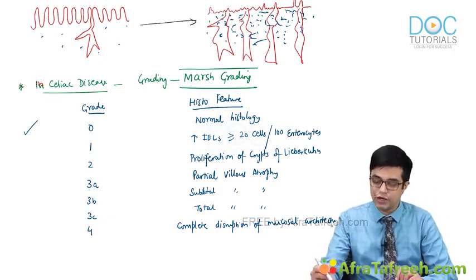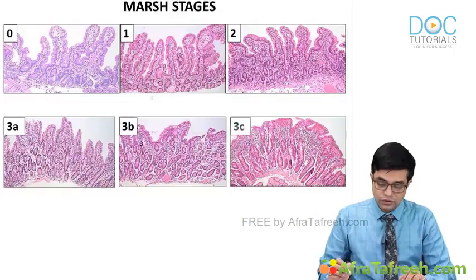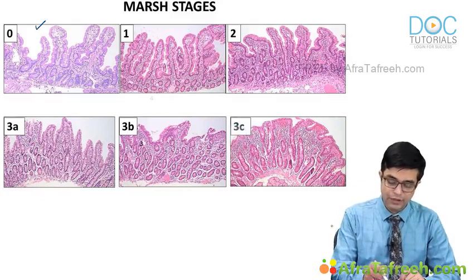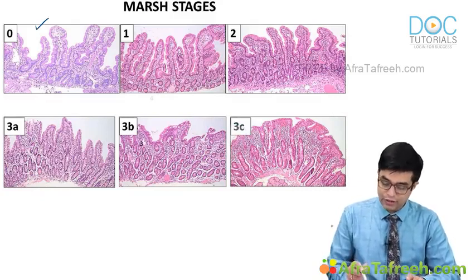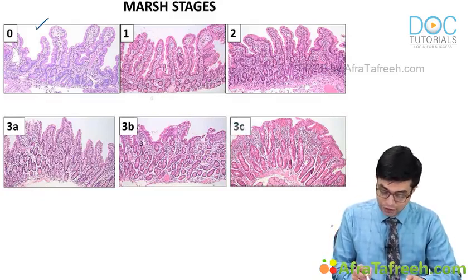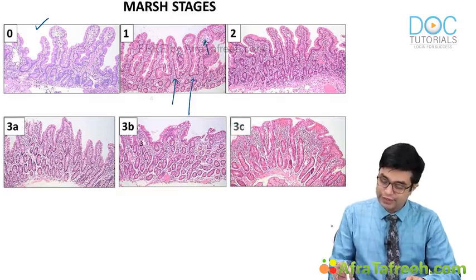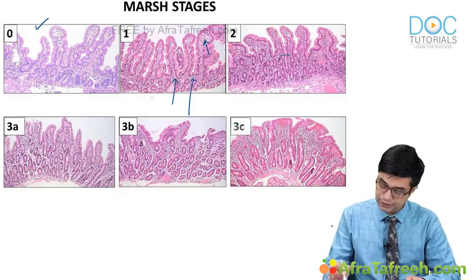Let us have a look at how Marsh grading actually looks. On this slide, you can see grade 0, this is the normal histology. Grade 1, only there is an increase in the number of intraepithelial lymphocytes, right? Small, all these cells, they are lymphocytes only. Then in grade 2, you have proliferation of the crypts of Lieberkühn. This proliferation has started happening.